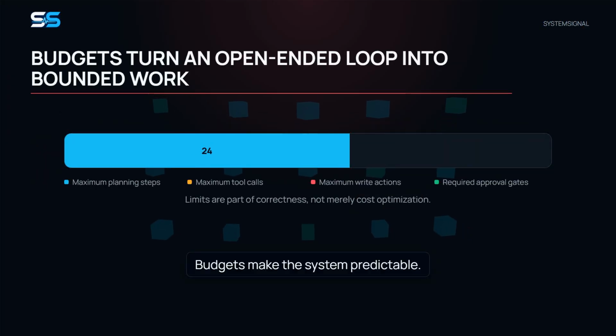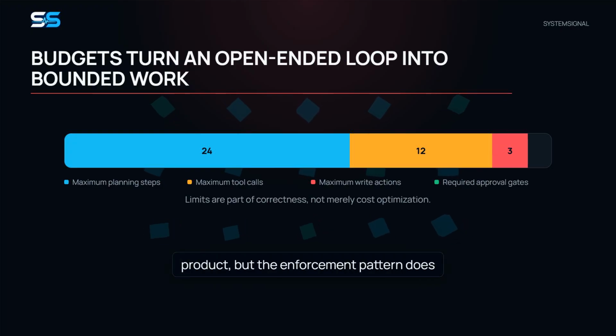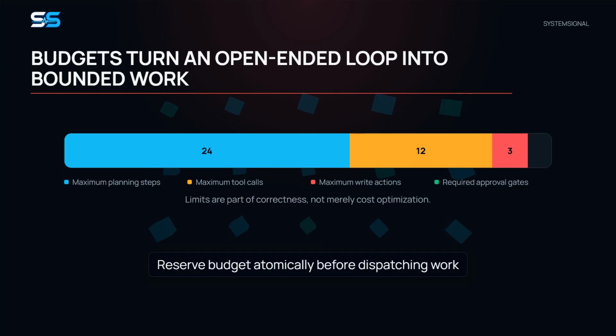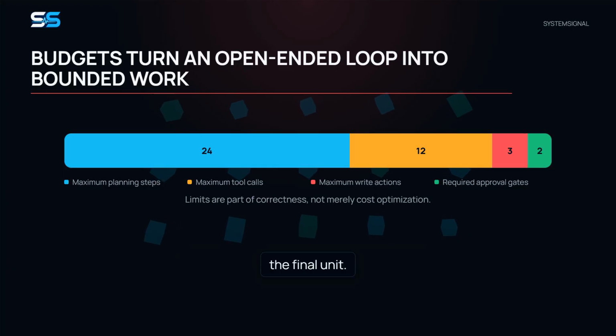Budgets make the system predictable. A run might allow 24 planning steps, 12 tool calls, 3 write actions, and 2 approval gates. Those example values depend on the product, but the enforcement pattern does not. Reserve budget atomically before dispatching work, so concurrent workers cannot all spend the final unit. Track model tokens, tool latency, retries, and wall clock times separately.